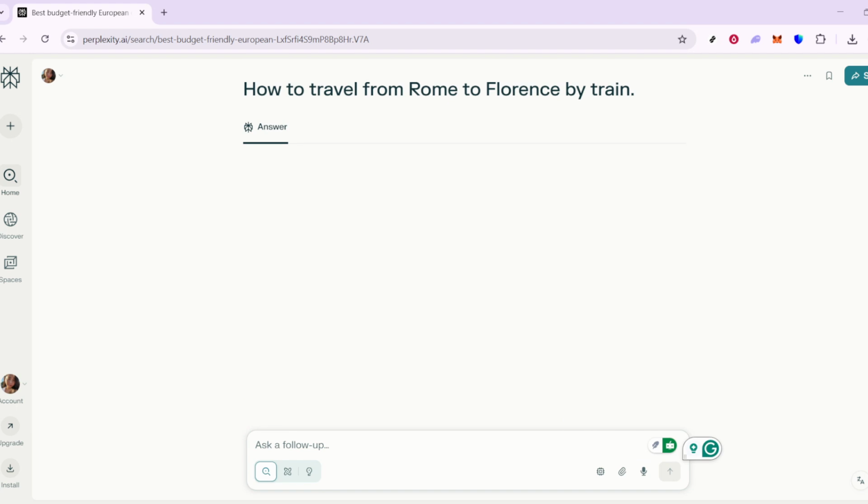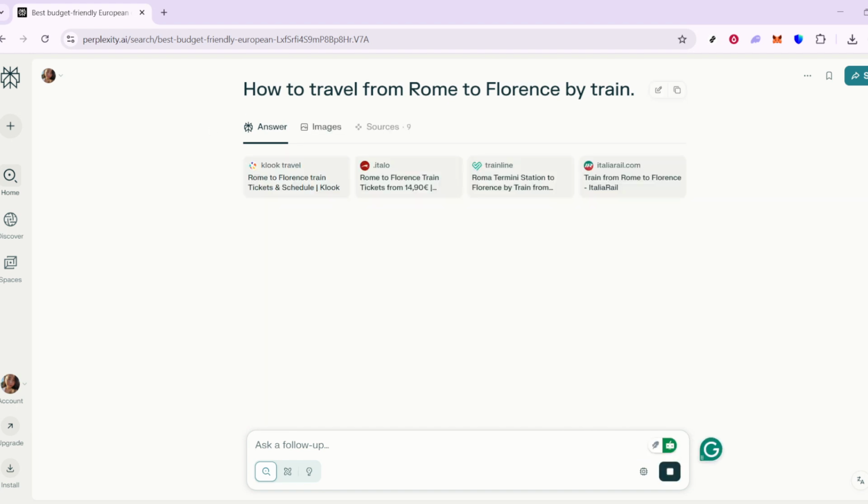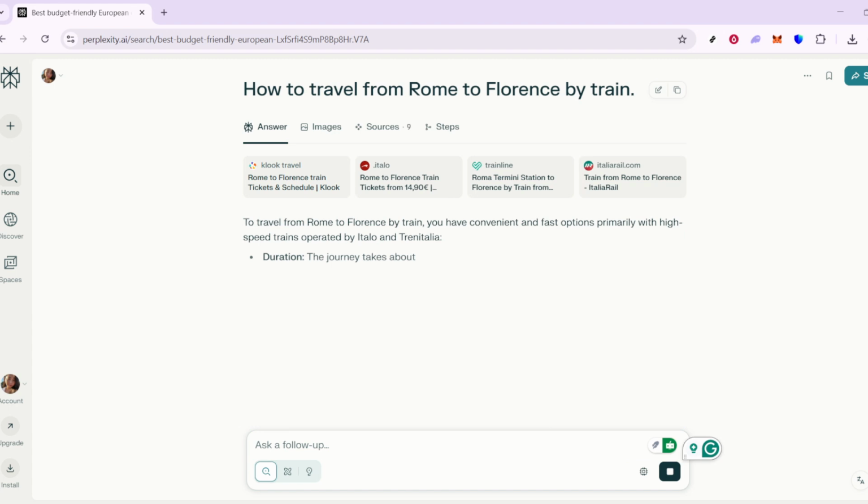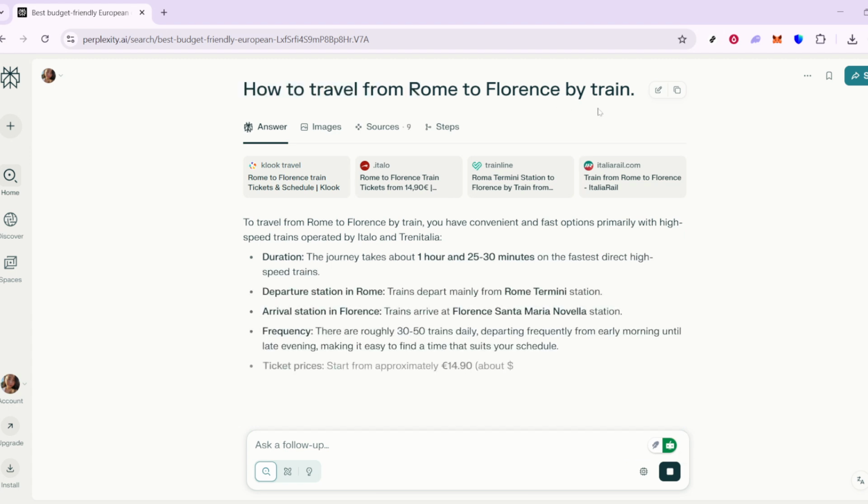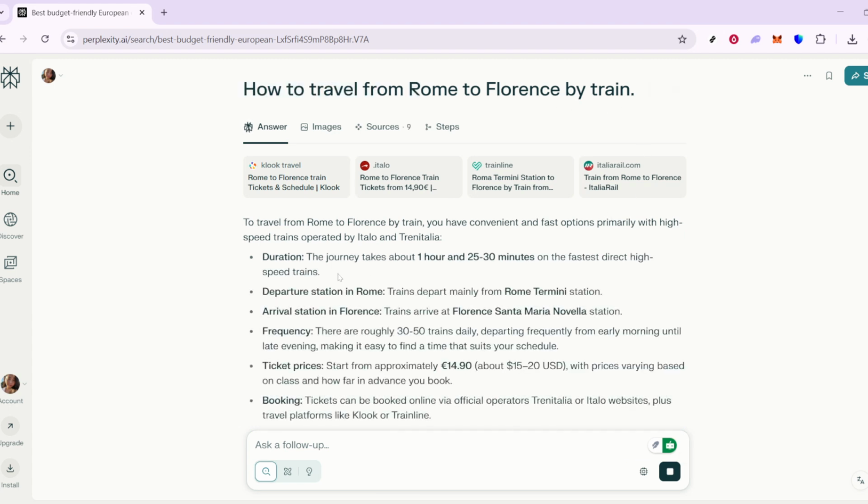Another crucial component of any travel plan is understanding your transportation options. If you're planning multiple destinations, knowing the best way to travel between cities is essential. For instance, if you're contemplating a trip that includes both Rome and Florence, just ask how to travel by train between these two iconic Italian cities.